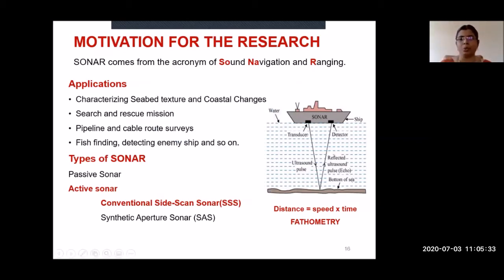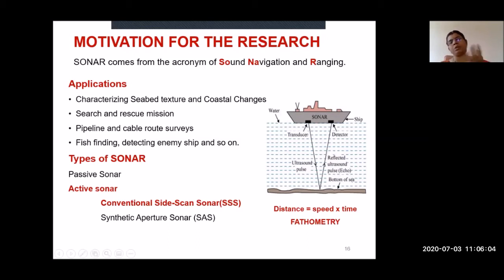it is mainly used for surveillance and also for remote sensing. Before some days, some flights went missing or crashed somewhere, and they used the sonar device to check for the flight parts deposited under the sea. They are going for surveillance purposes. Also, they are using sonar. So basically, sonar is of two types: one is passive sonar and the other is active sonar.